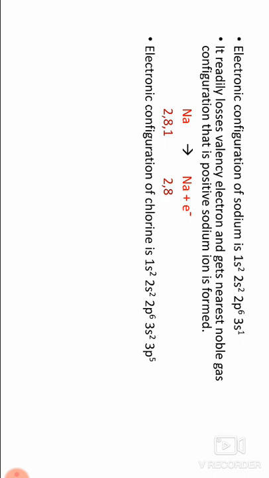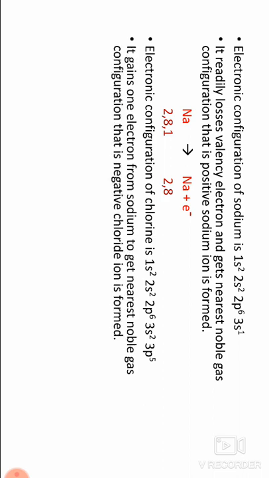The electronic configuration of chlorine is 1s2, 2s2, 2p6, 3s2, 3p5. It gains 1 electron from sodium to get the nearest noble gas configuration, that is, a negative chloride ion is formed.